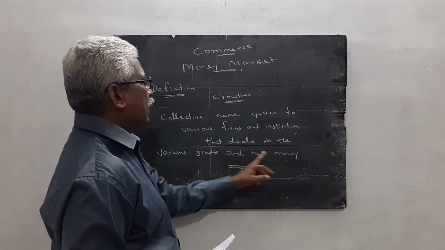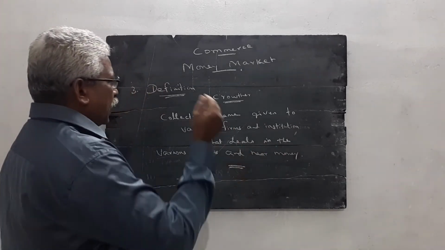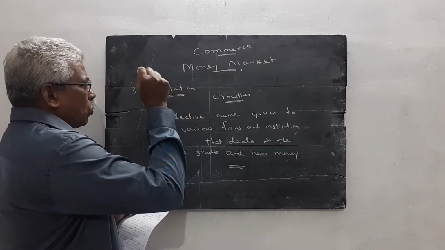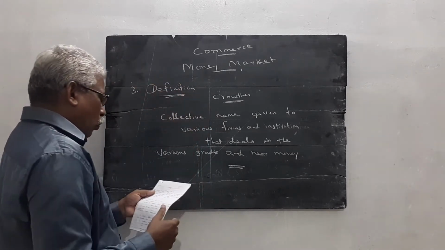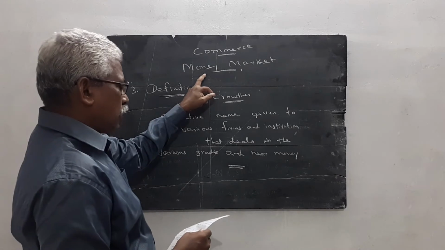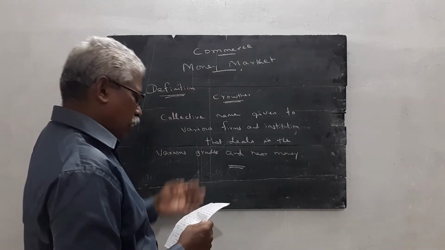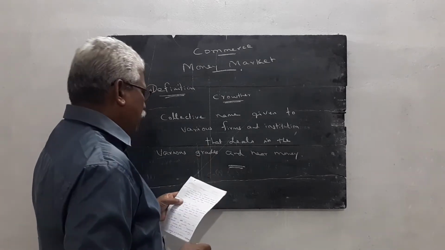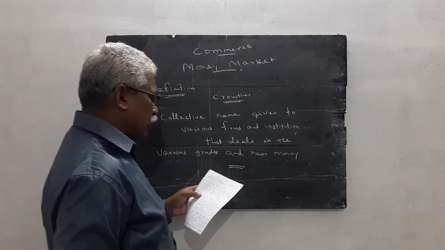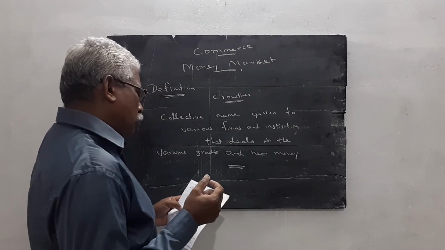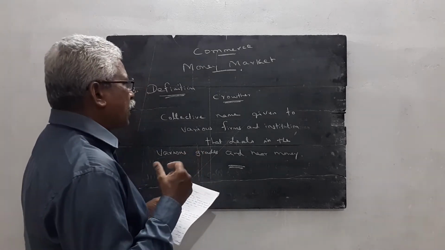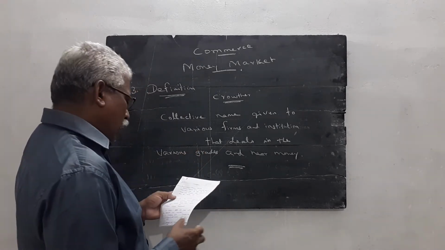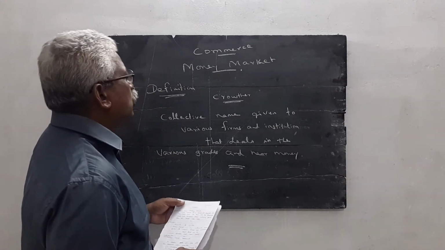Once again, I explain the questions from 1, 2, 3. Question number 1, what is the meaning of money market? Money market is a financial market for short-term funds. It deals with financial assets and securities whose maturity period does not exceed 1 year. The second question, what are the money market instruments?